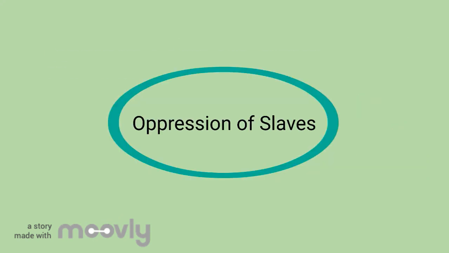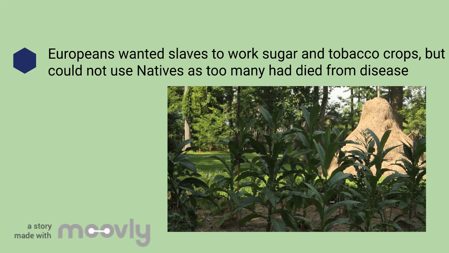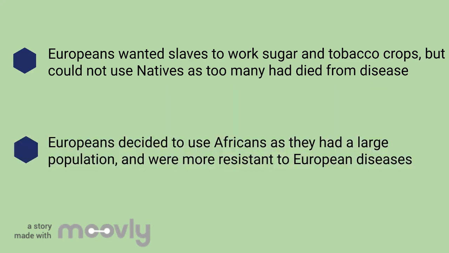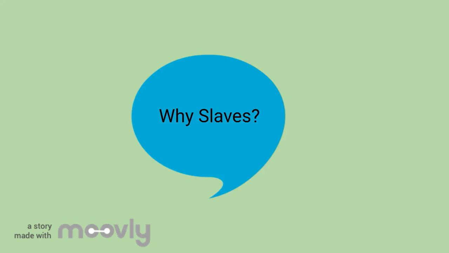Oppression of slaves. Europeans wanted slaves to work sugar and tobacco crops, and so many natives had died that they couldn't use them. They decided to use Africans as they had a large population and were more resistant to disease.